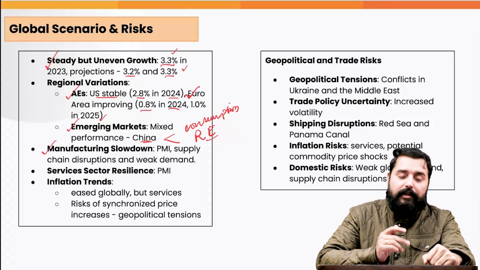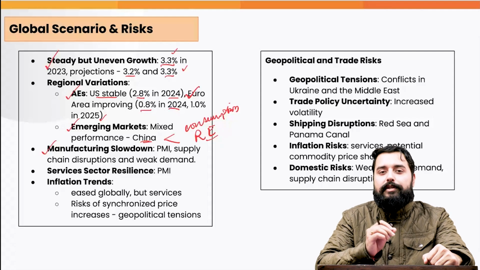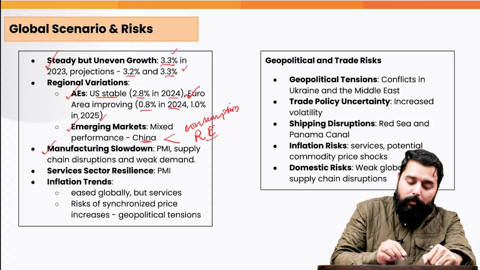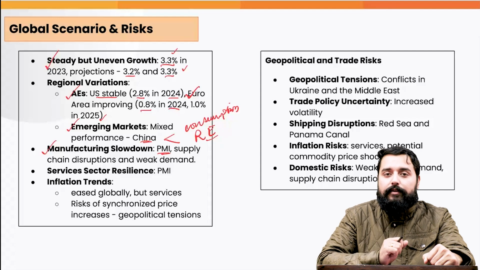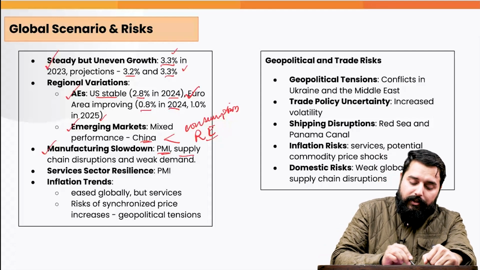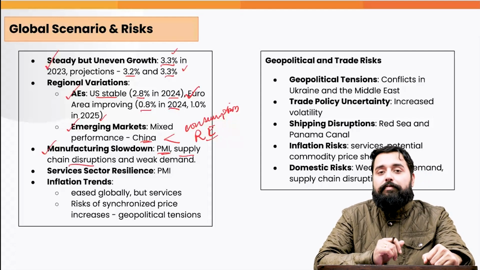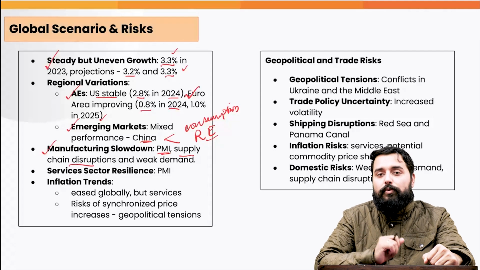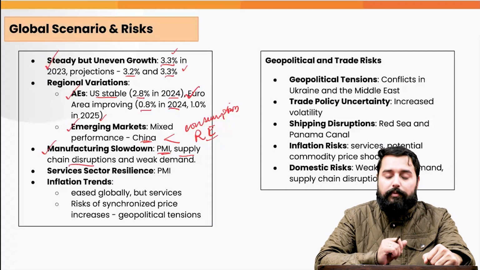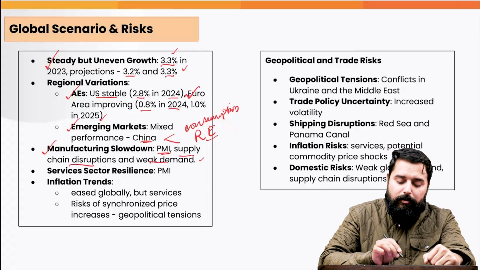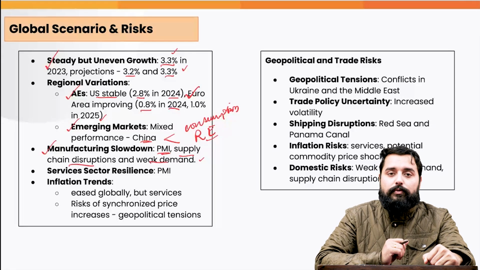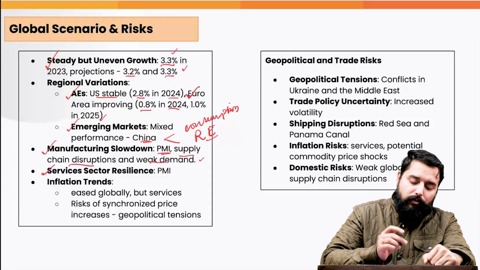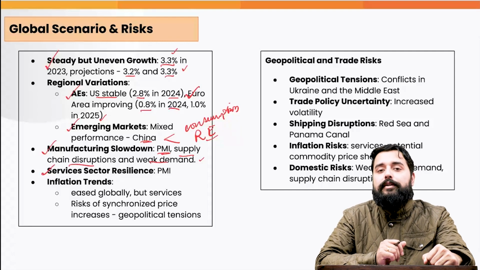Likewise, the manufacturing sector globally, it is showing signs of slowdown. The global manufacturing PMI, it has stagnated and almost contracted. The supply chain disruptions also are a factor in the manufacturing sector slowdown, which is observed even in the European region as well, and there is weak demand as well. One of the reasons being the poorer wage rate growths. The service sector, on the other hand, they have showed resilience.